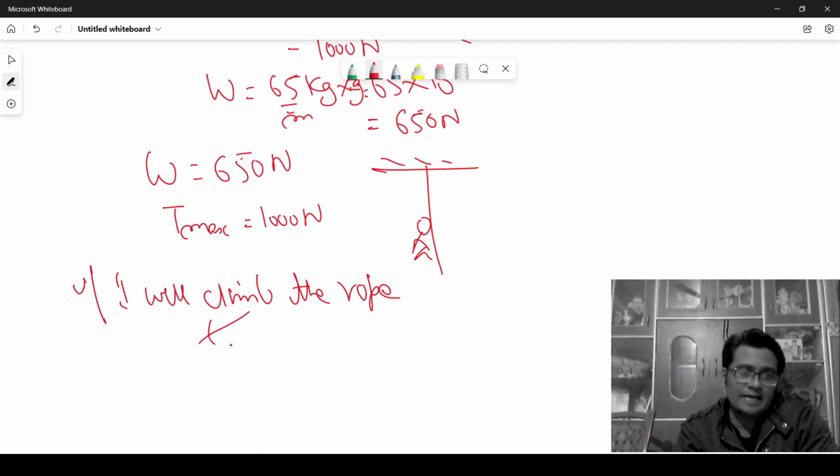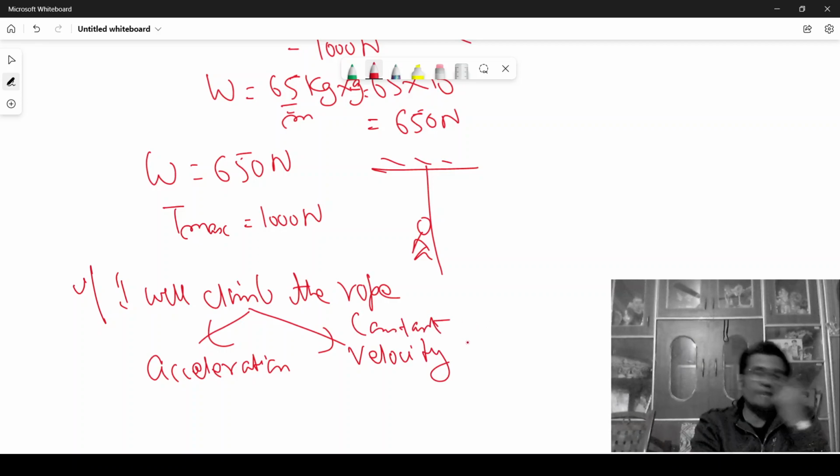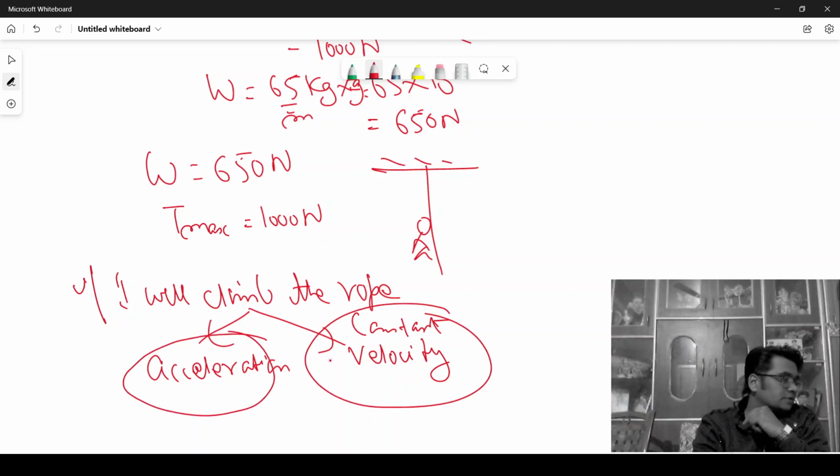The first is that I may climb the rope with an acceleration, and it may also happen that I may climb the rope with a constant velocity. I'm sorry for that, constant velocity. So we have to see what actually happens to the rope in both cases.